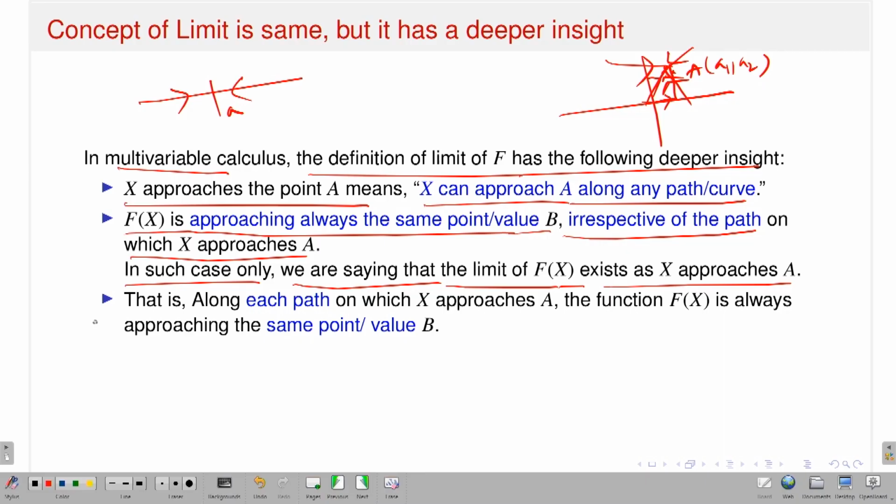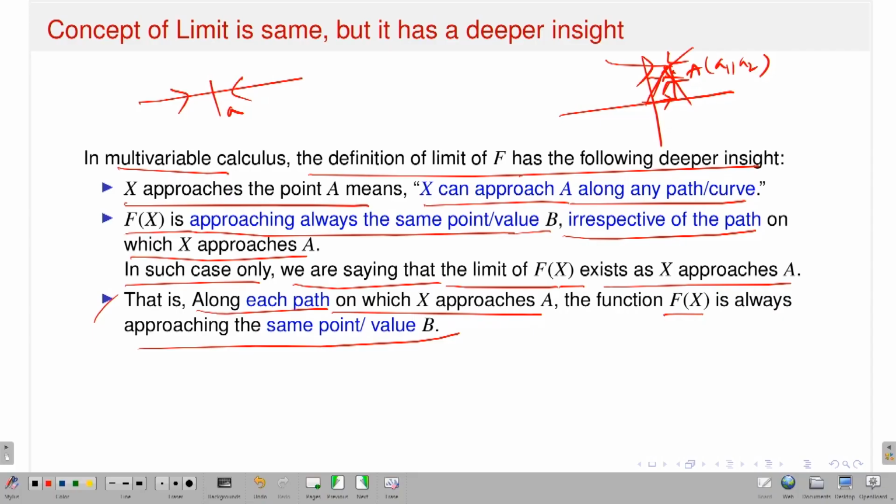Okay? So that means another way, that is, along each path on which x approaches a, the function capital F of x is always approaching the same value. If this is the case, then I will say that the limit of the function capital F as x approaches a exists, and it is exactly equal to the value b. So that is very important.